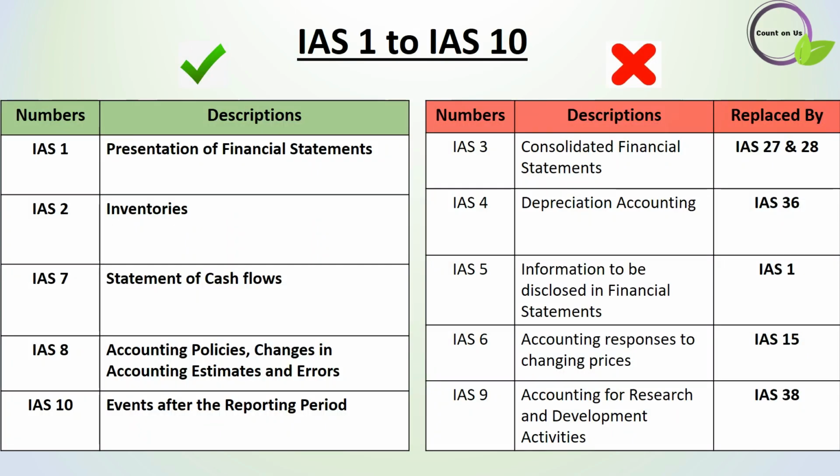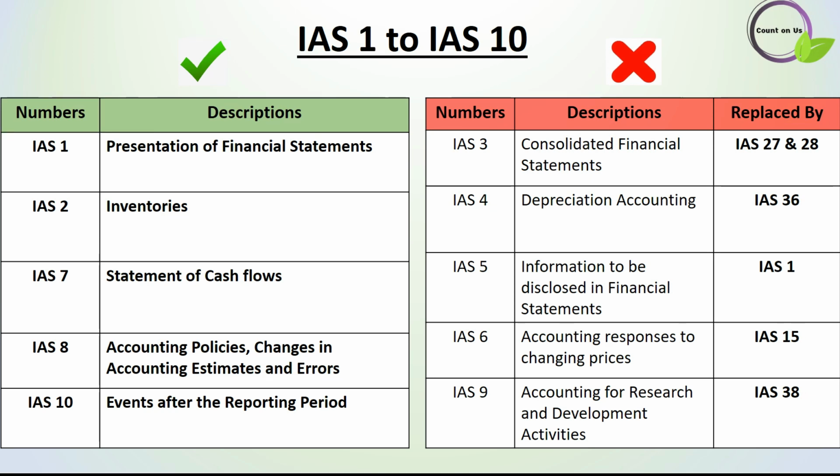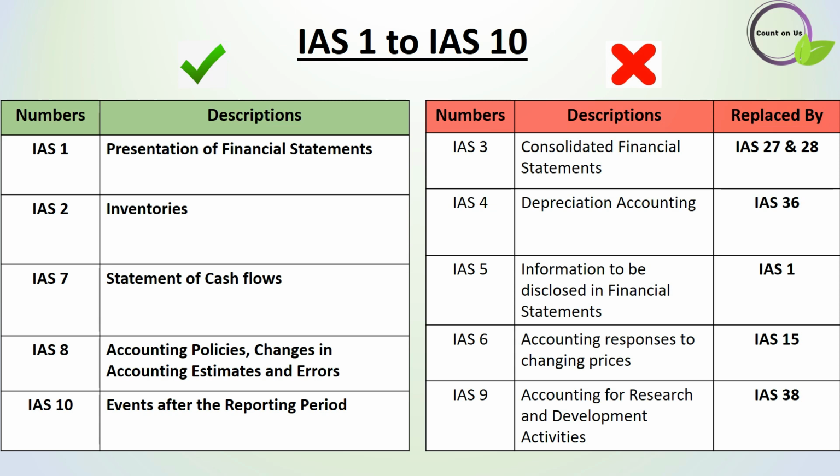First, we take a look at IAS 1 to IAS 10. The IAS numbers under the green check mark indicate that all are available or applicable IAS. And the IAS numbers under the red cross marks are not applicable; those were fully withdrawn and replaced by new IAS and IFRS. Also keep in mind that IAS was developed by the International Accounting Standards Committee, IASC, and adopted by the International Accounting Standards Board, IASB. IAS 1 covers the presentation of financial statements and IAS 2 covers inventories.